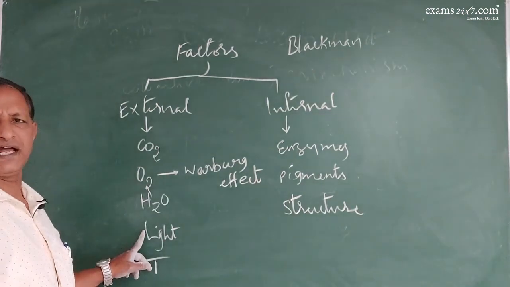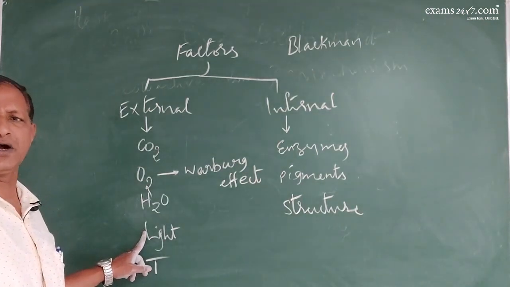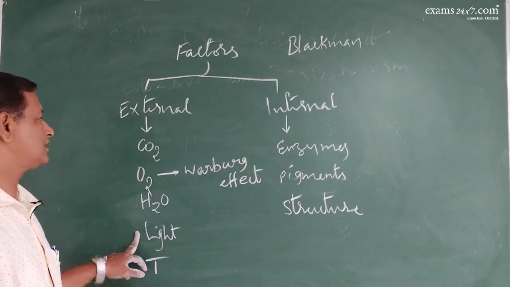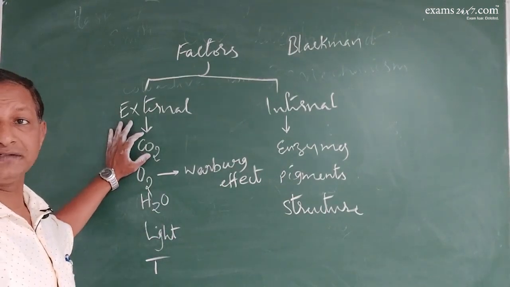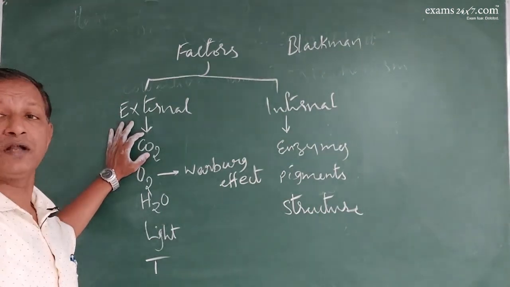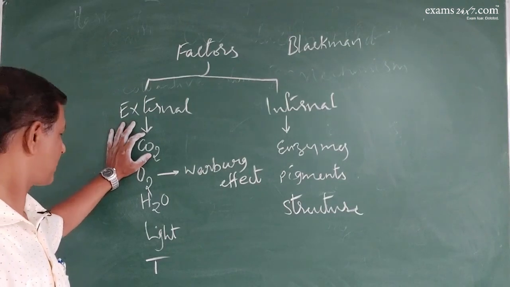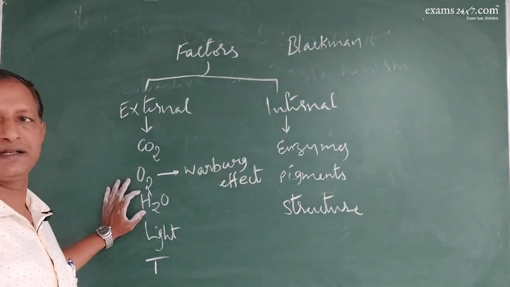Light intensity, light duration, quality of light, all will have a role in the photosynthetic phenomenon. If the carbon dioxide goes beyond the limit, then it will have a negative impact on the photosynthetic rate. Water availability should be there.